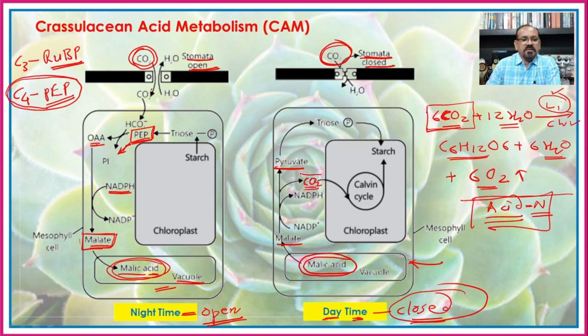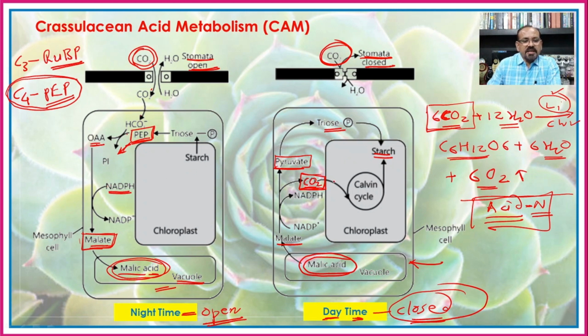So here there is release of carbon dioxide during the day from the malic acid, and this pyruvate or the pyruvic acid is converted into triose phosphate, which again enter into the Calvin cycle.